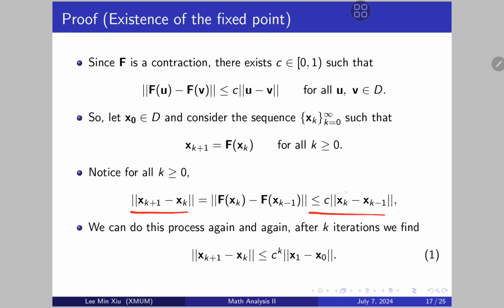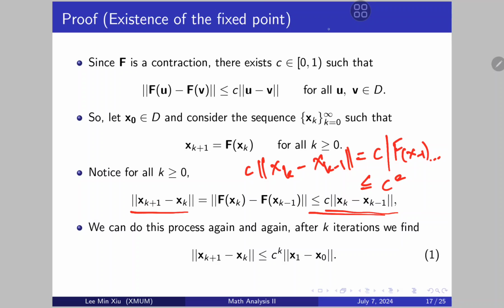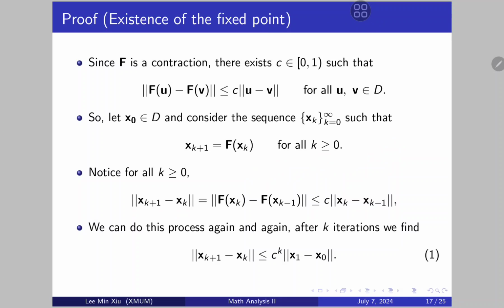You know that I can apply the same idea on this term. So the norm of F(xk) minus F(x_{k-1}), by the contraction again, is going to be less than some c squared term, and I can keep doing it.